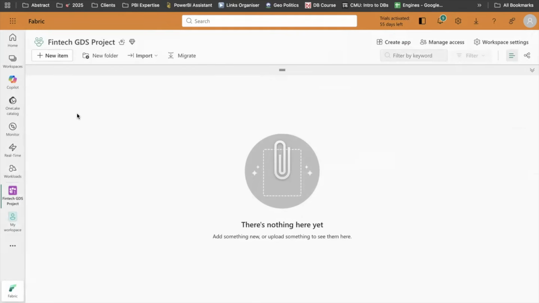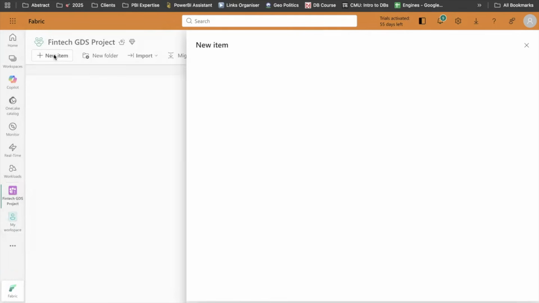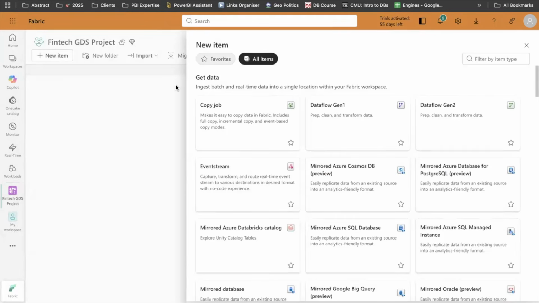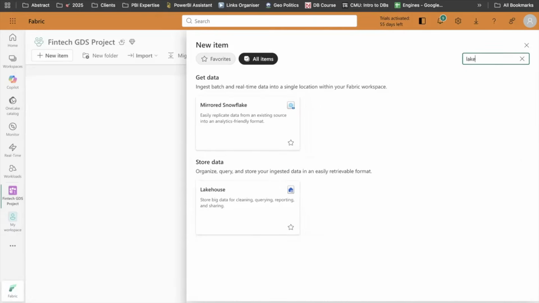We will start ingesting our files into Fabric. There can be multiple ways in which we can ingest files into Fabric as a product. The most popular is a data lake, right? Everyone ingests their files in a data lake. We will do the same here. So there's a thing called, if I go here, Lakehouse.